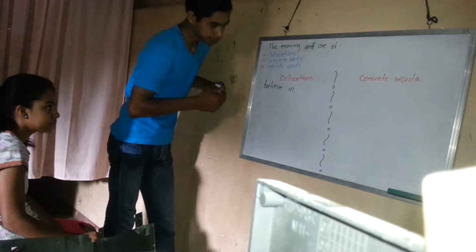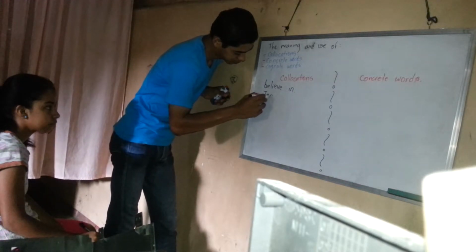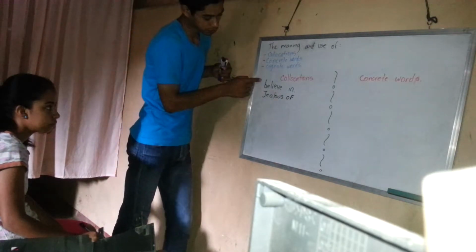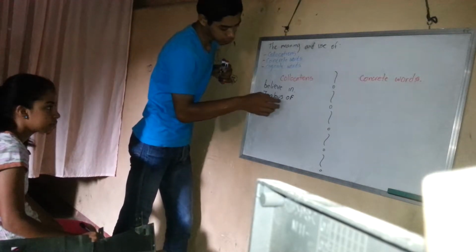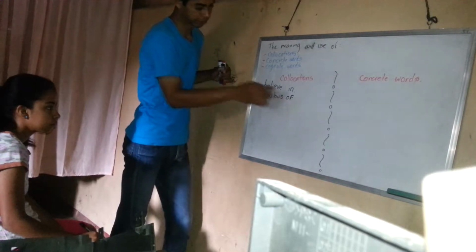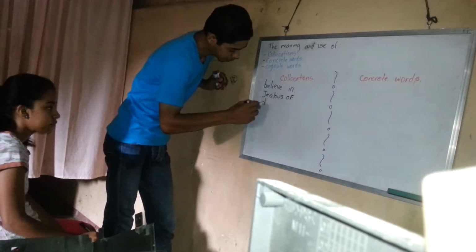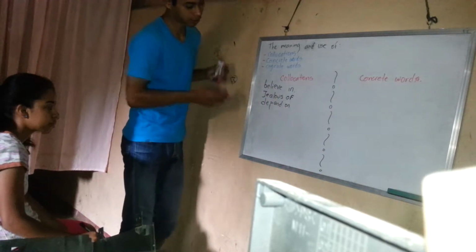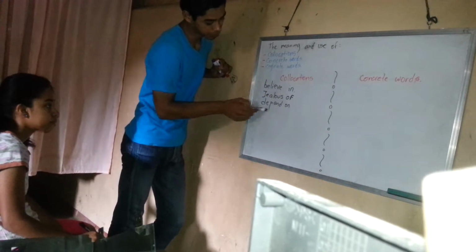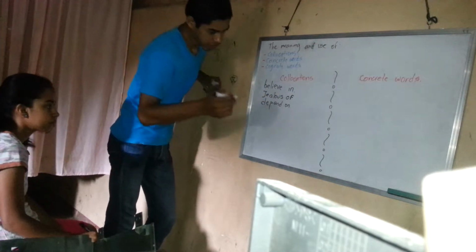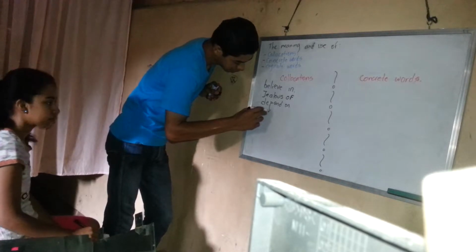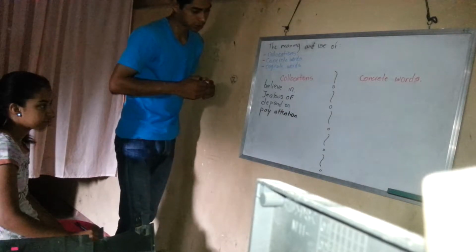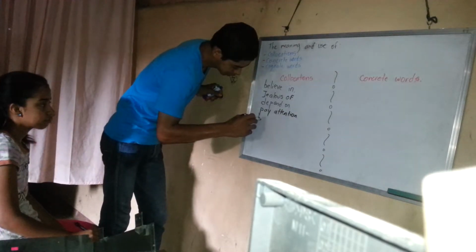Another example may be jealous of. As with the first one, jealous always has to be next to the preposition of. And here we have another one: depend on. You know, believe in, jealous of, depend on. One more here, you have pay attention. And the last one, which is break record.